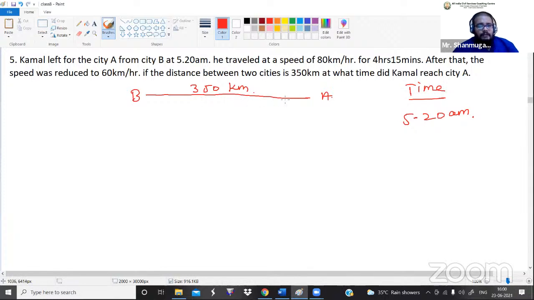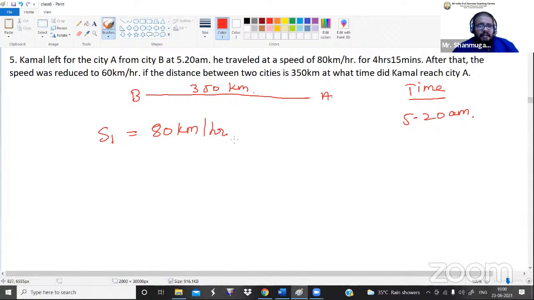Now, what is the next point they have given? He traveled at a speed of 80 kilometers per hour for 4 hours 15 minutes. Initially the speed of Kamal is how much? 80 kilometers per hour. That is speed 1, equal to 80 kilometers per hour.